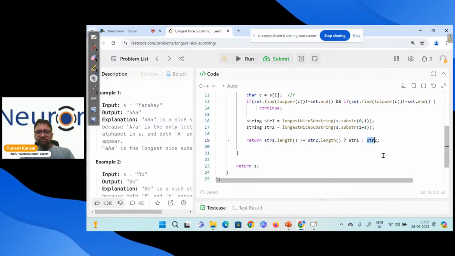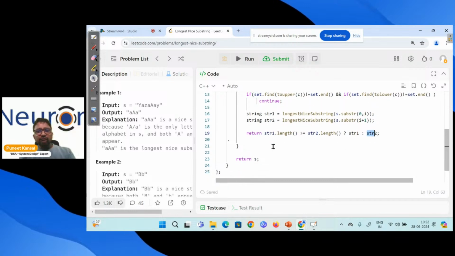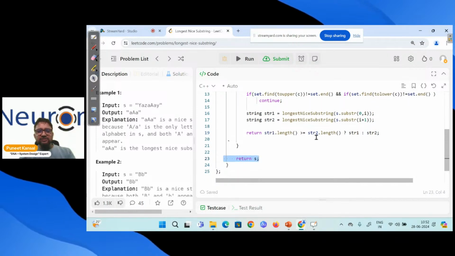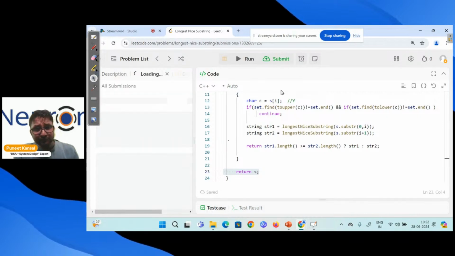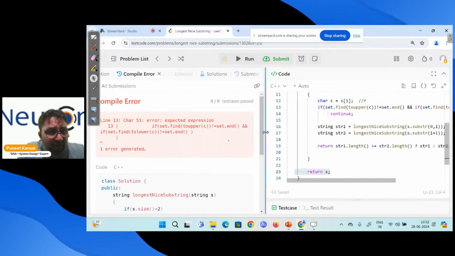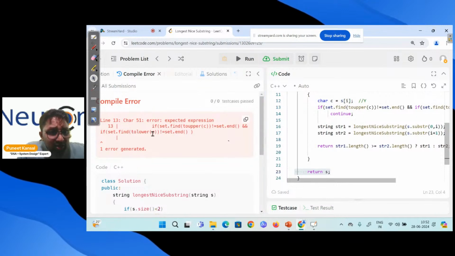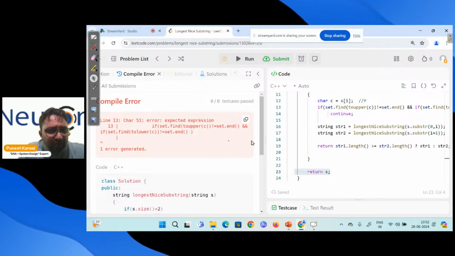So we keep passing it upside, and whatever will be the last one, we will return that. That's it. Done. So let me submit this code and see. There is some error over here. Let's see where the error is. This if statement is having the error, and let's find that out.